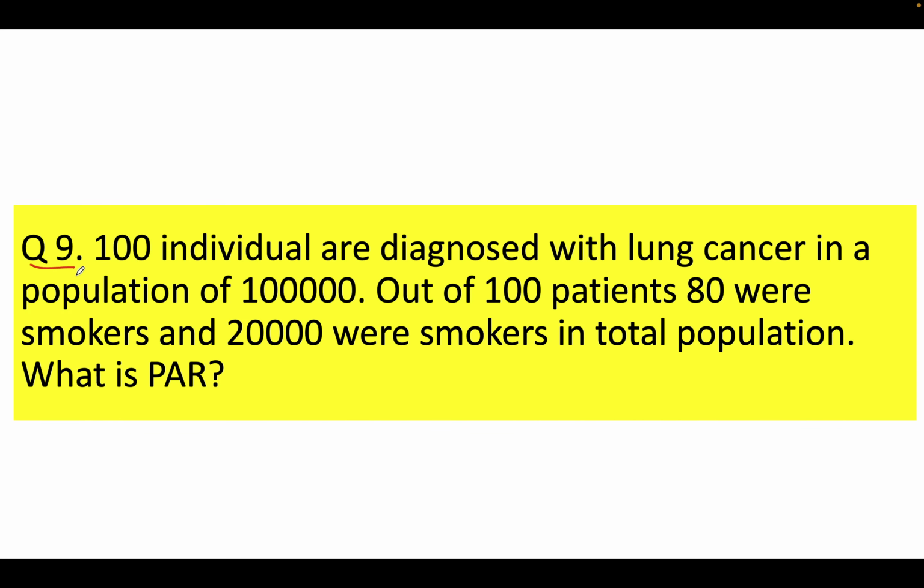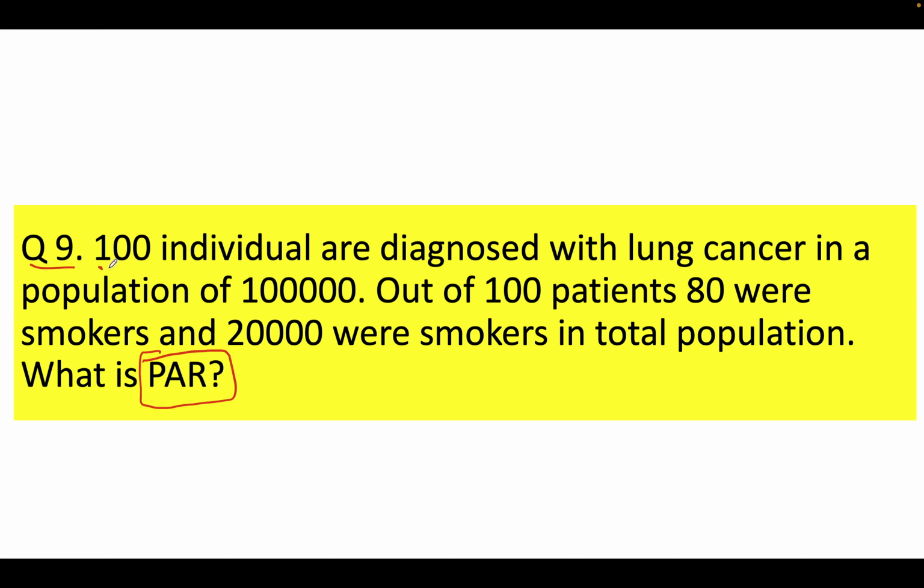And let's try to understand this question. This is a classic example of a cohort study, and the question, if I see here, they are telling us to calculate population attributable risk. But what I will do, I will try to start right from incidence, relative risk, attributable risk, and population attributable risk, so that we can understand in one question everything, how we can measure it, how we can calculate it.